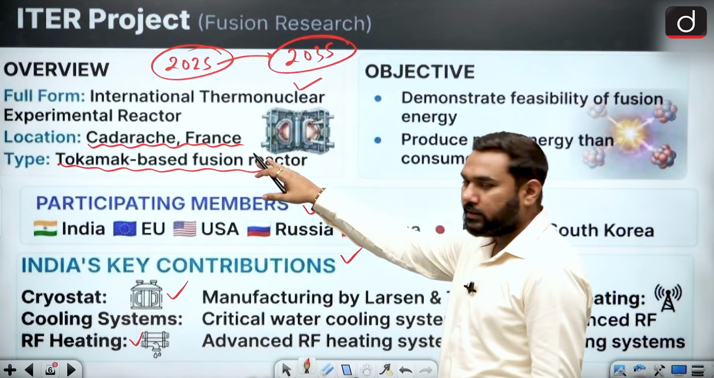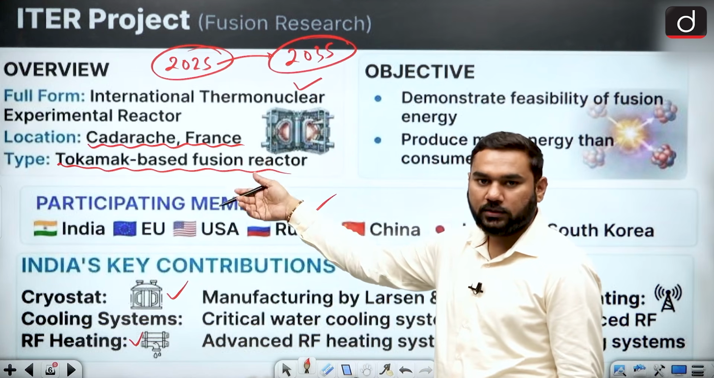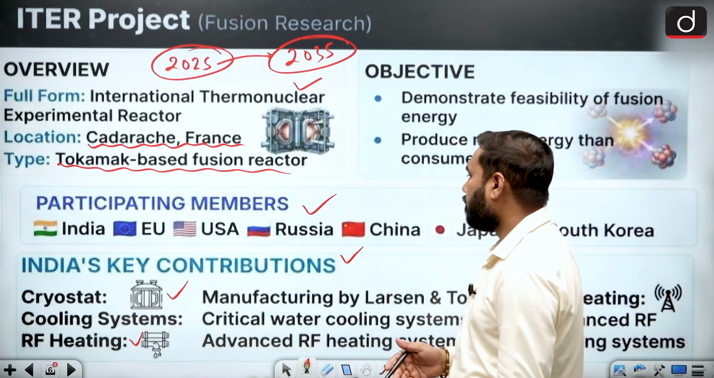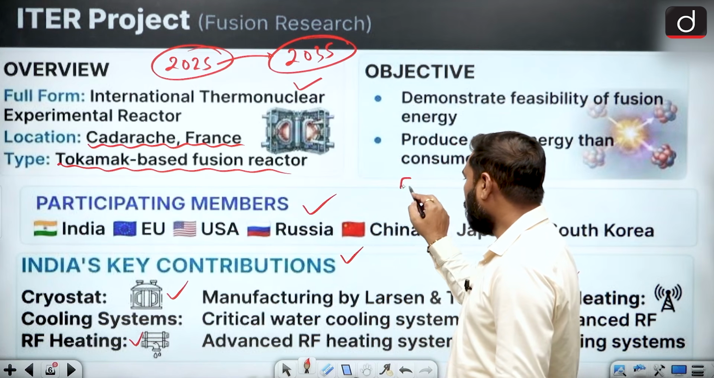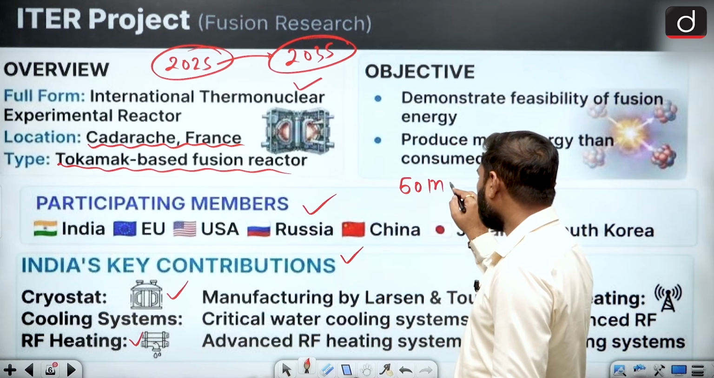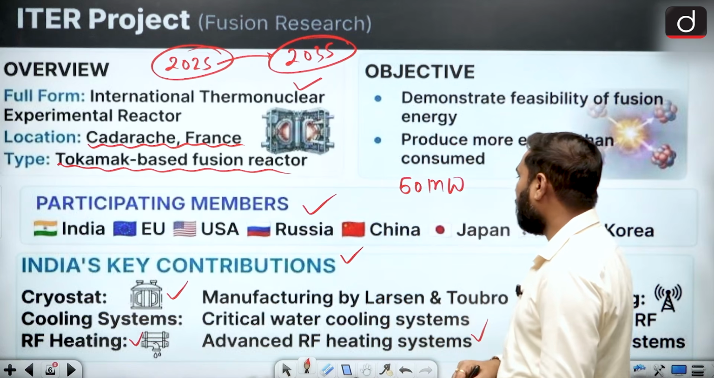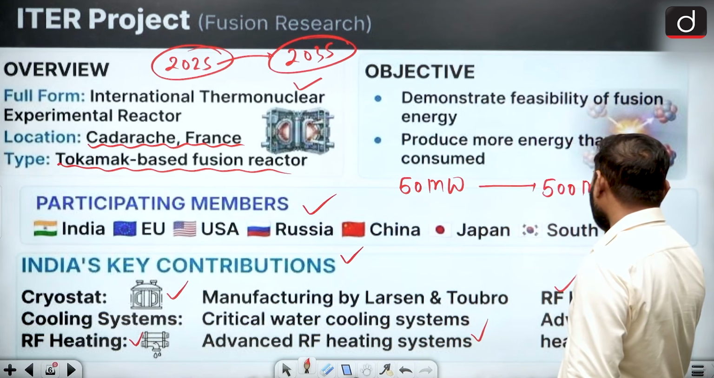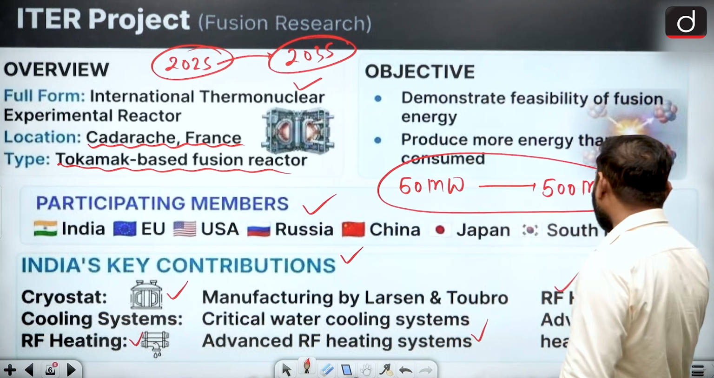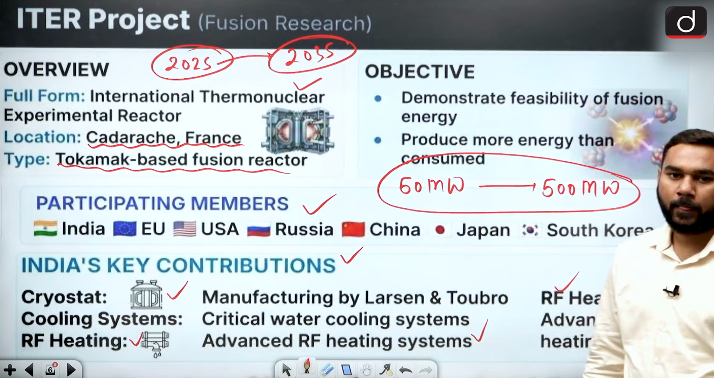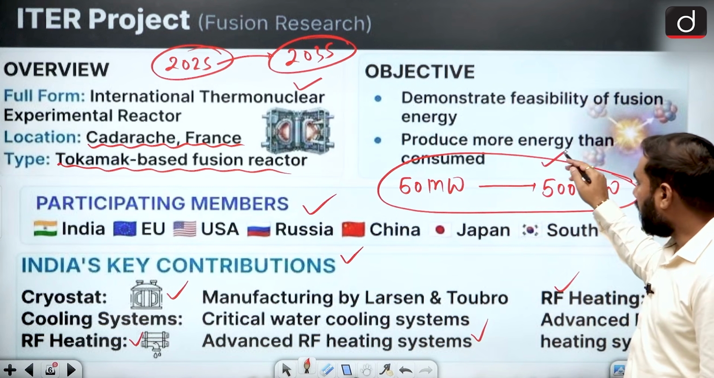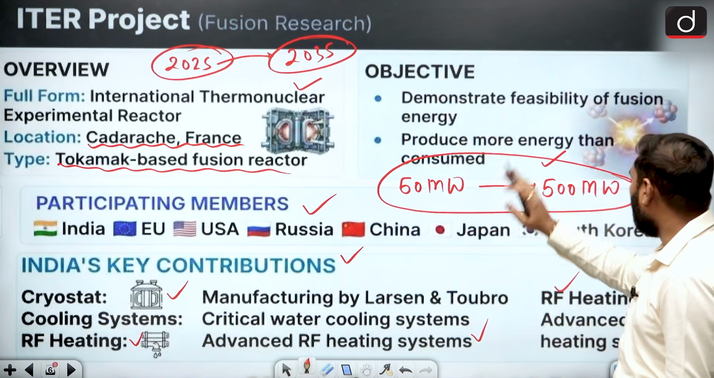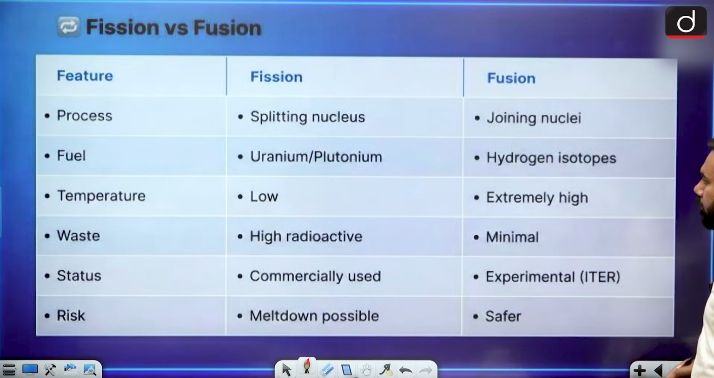Because the input is there, you first provide the energy, then it provides you the energy. The input is very high due to the temperature, and that's why we can say you provide 50 megawatt energy, and this one provides you 500 megawatt energy. So 10 times more energy is provided by the fusion reactor. So this is the approach, and this may be achieved by 2035. This is the target right now. It is your ITER project.